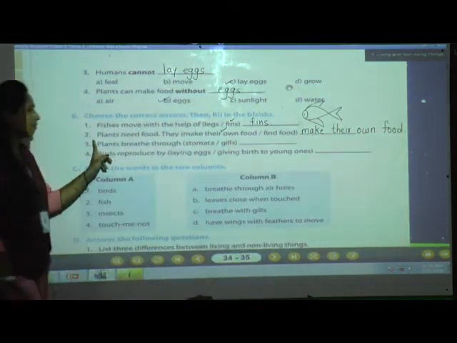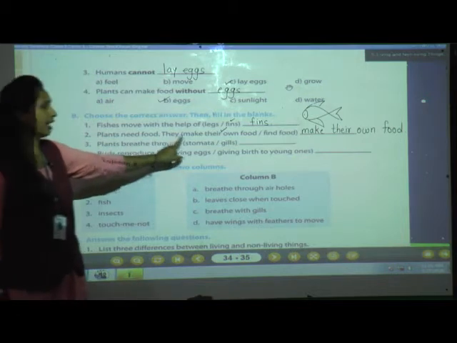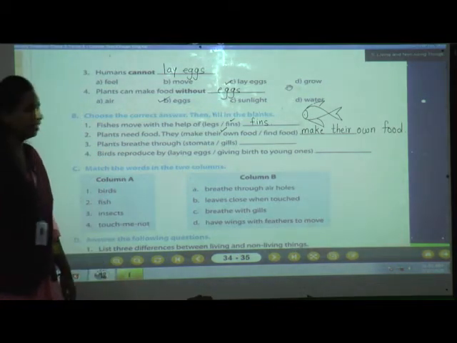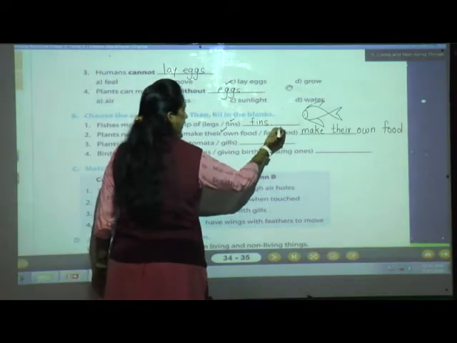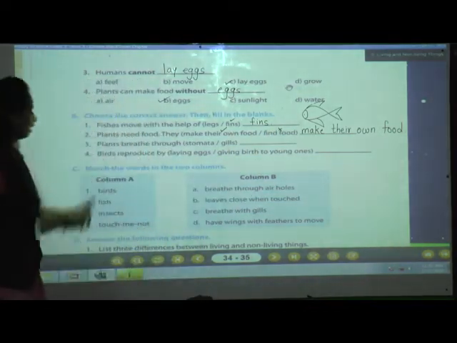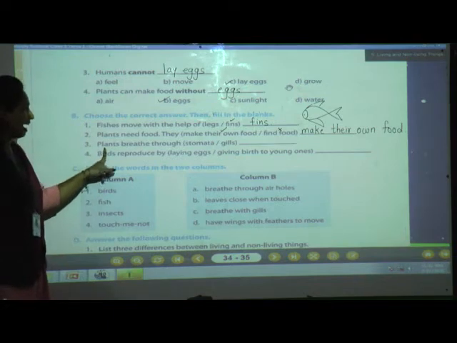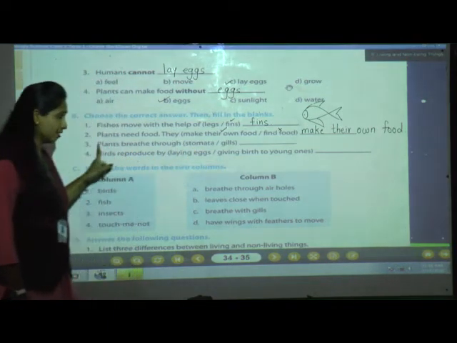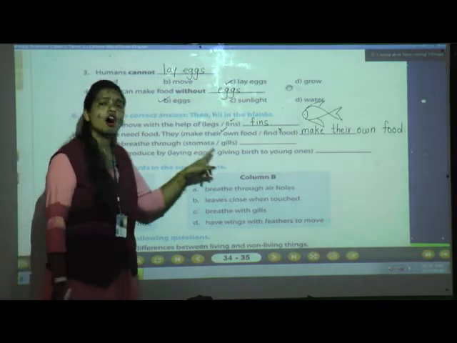So I'll read again. Plants need food. They make their own food. Will they find the food or what? No. So this is not correct. Okay. And the third question now. Plants breathe through dash dash. It's about plants, through stomata or gills.